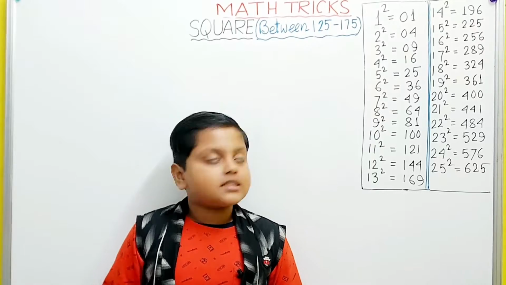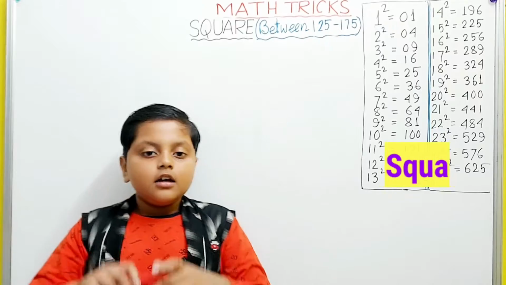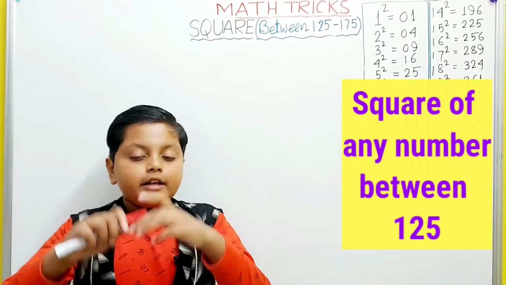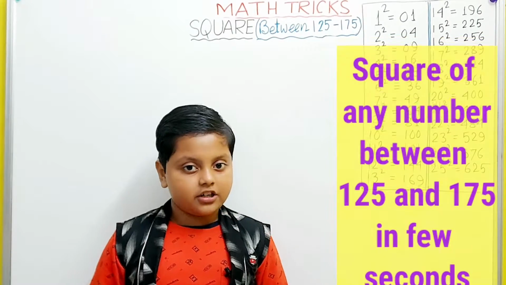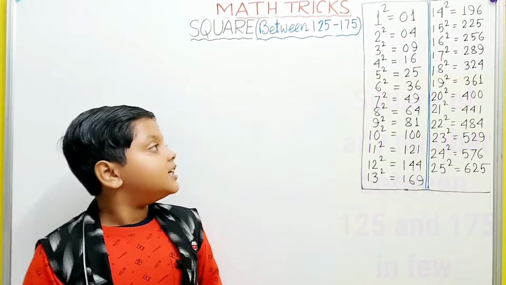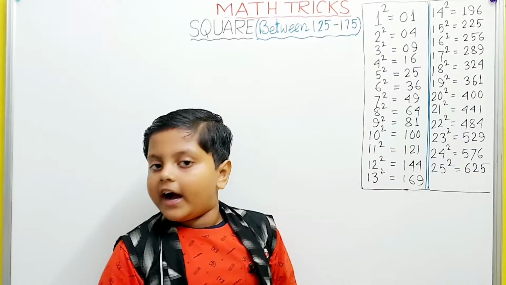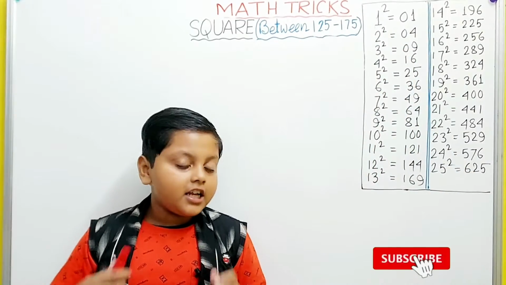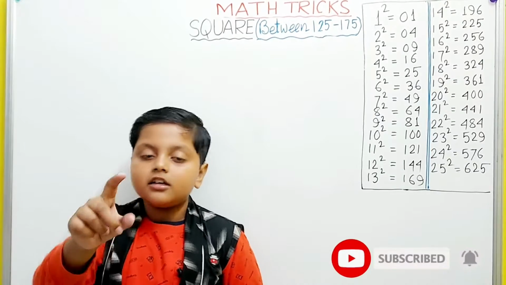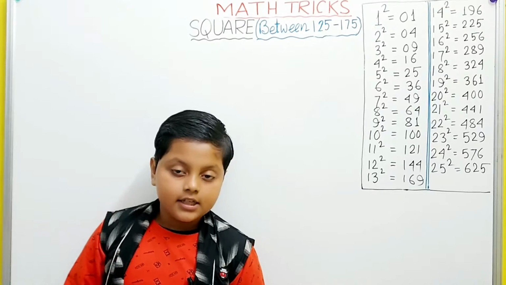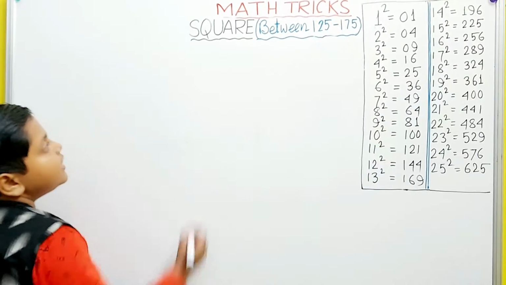Today I will discuss squares from 1 to 175 in few seconds in your mind. But there is only one condition. You have to memorize this chart from squares 1 to 25. I said in my other videos, and if you've done it, congratulations, you can do every trick that I teach you about these squares. Now we will take our first number, which is say